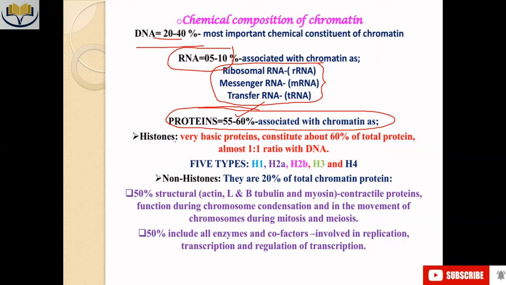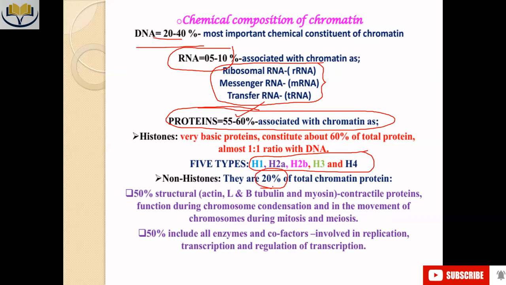They may change by one or two amino acids, but the rest is the same. I have already told you that 5 kinds of histone proteins are available, and non-histone proteins are also there.